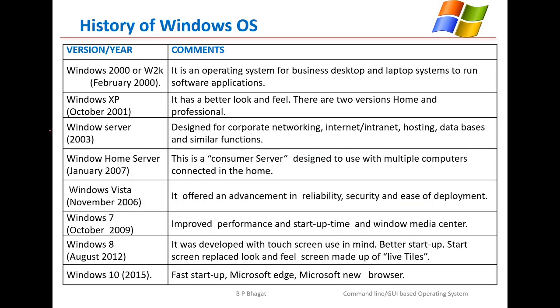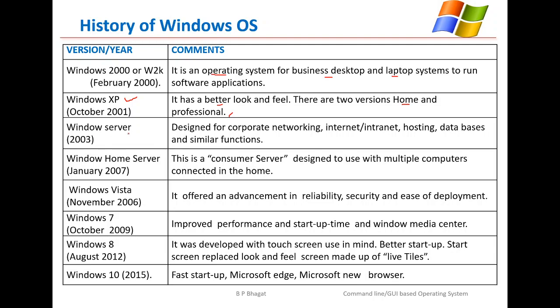Then in 2000, Windows 2000 came up as an operating system used for business desktops and laptop systems to run various software applications. Then in 2001, Windows XP came up in the market, which has a better look and feel. Two variations, home and professional, were there.